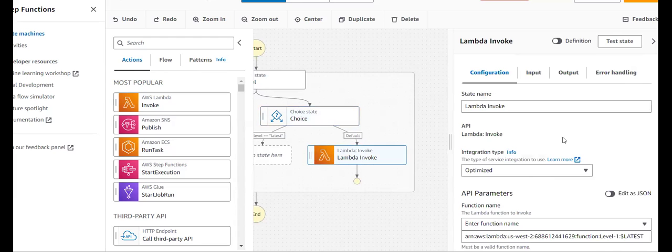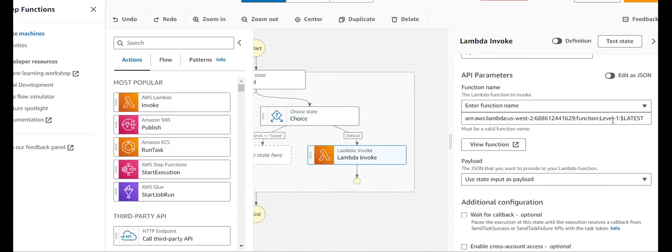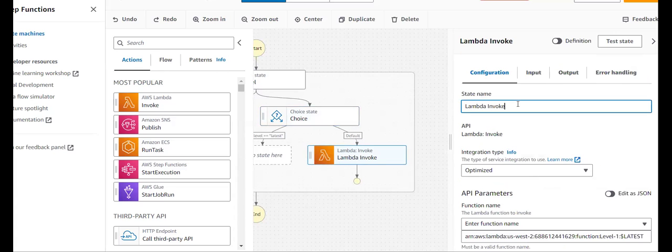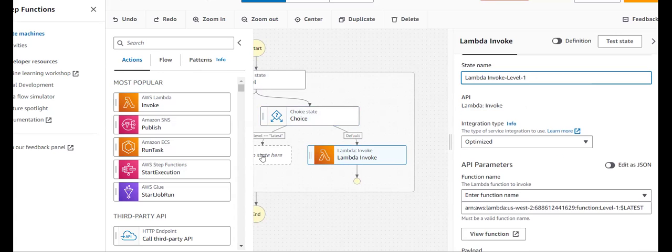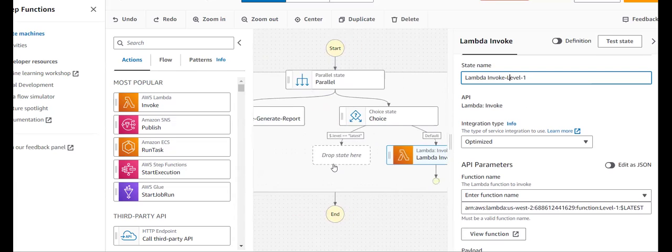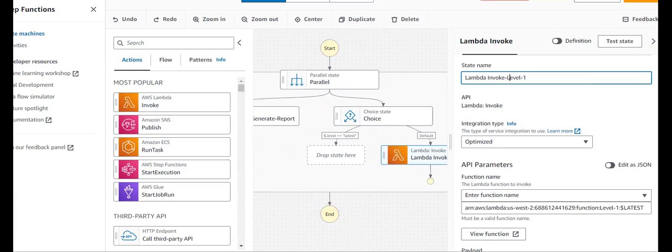Before creating this, I'd like to verify this is the first one or not. You can see level 1. So in order to identify that, I want to rename this as level 1. You can see I renamed. Now I want to provide here the last level, that is level 2.